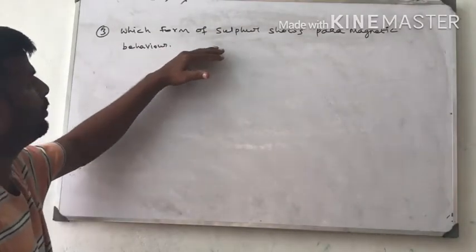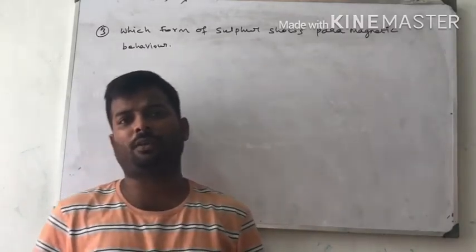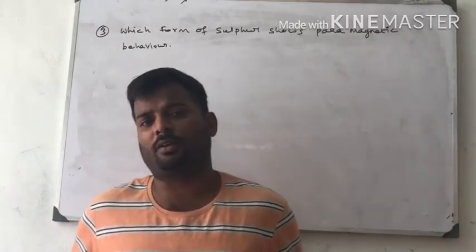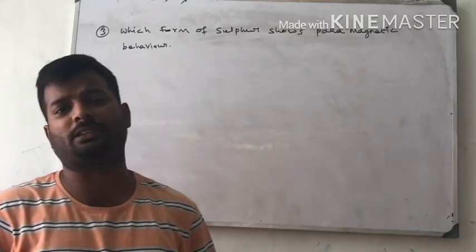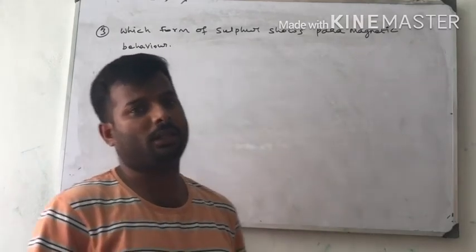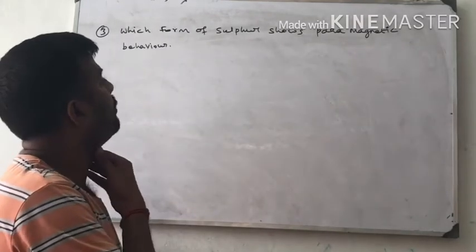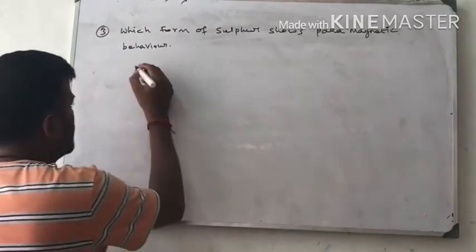Next question, which form of sulfur shows paramagnetic behavior? Actually, sulfur has rhombic sulfur and monoclinic sulfur. One is crown shape, the other is chair shape, S8, S6. All those things we learned in the chapter. One more question is, which form of sulfur shows paramagnetic behavior?